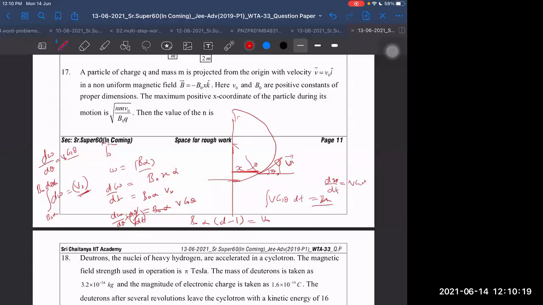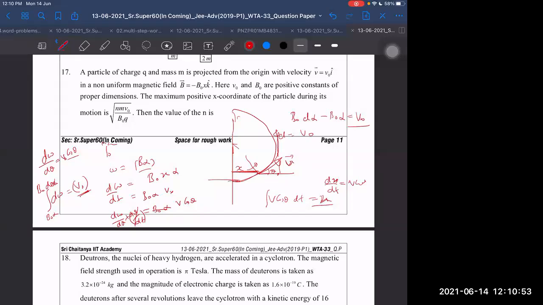I'm not getting any root terms by this method. Just the dimensions of mv naught by b naught q is meters. B naught into d alpha minus b naught alpha, we are getting it is equal to v naught sin theta. Then I'm getting d is equal to v naught, sin theta means sin 90. It will turn by 90 degrees by that time. Right or not? Yes, sir.